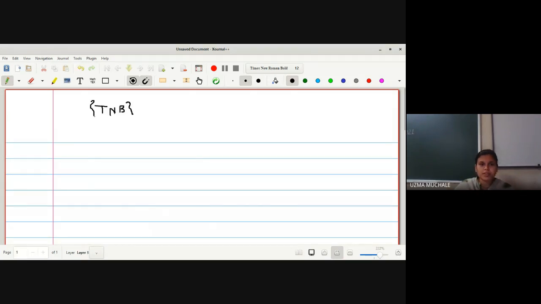This TNB forms a frame field. This we will also prove in the next lecture or in this lecture. It forms a frame field, and everyone knows what a frame field is, and what k and tau are. These are scalar quantities, and after that I have shown you that we have been provided with the unit speed curve, as we discussed that we are going to see the Frenet apparatus for unit speed as well as for the arbitrary speed curve.